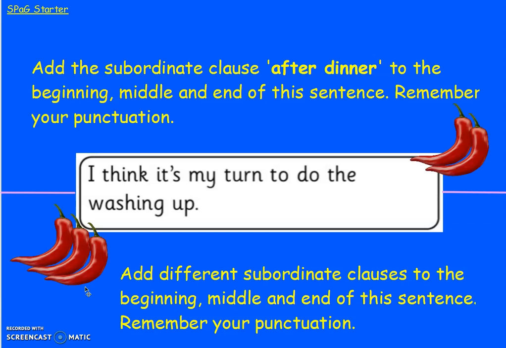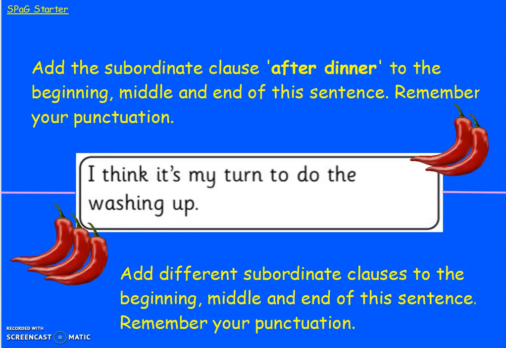So, anyway, we're going to add the subordinate clause 'after dinner' to the beginning, middle, and end of this sentence. And remember your punctuation, which, of course, in this case is commas. See if you can add different subordinate clauses to beginning, middle, and end of this sentence. I want to see as many examples as I can in your book, just to make sure that you can use this skill properly.